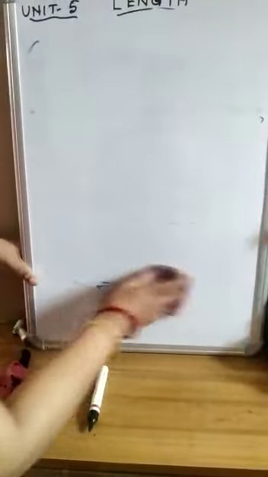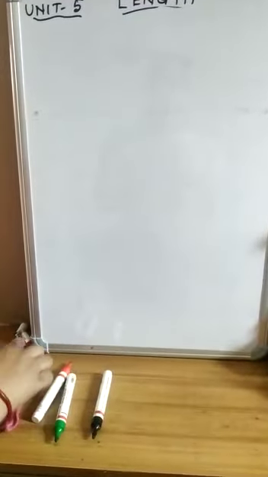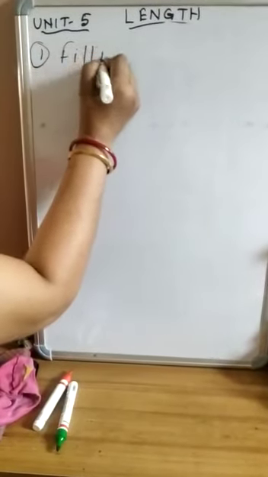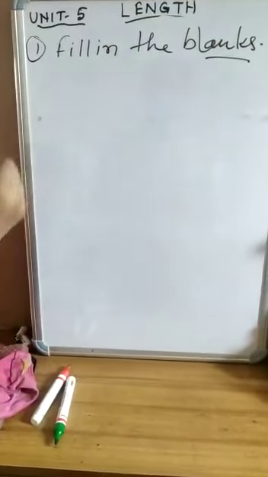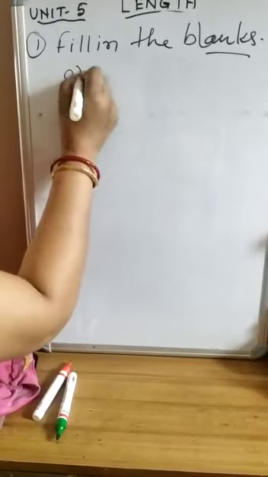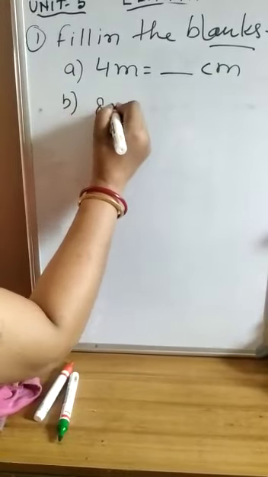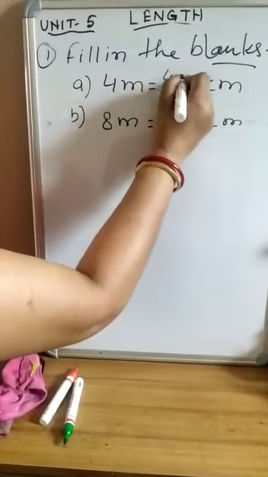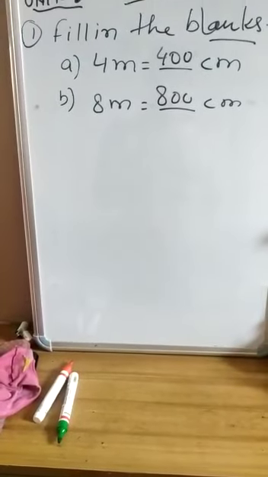Now let us discuss the unit. I am discussing question number 1 serially. So here children, question number 1 is fill in the blanks. You have to fill in the blank: 4 meter is equal to how many centimeters? 8 meter equal to how many centimeters? So here 4 will be multiplied by 100, it is 400 centimeter. 8 will be multiplied by 100, it is 800 centimeter. Similarly, you will do question number 1. It is your class work.